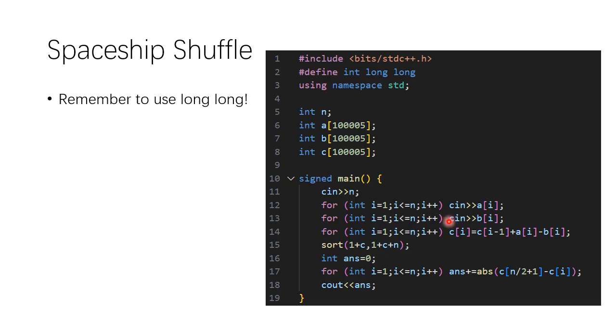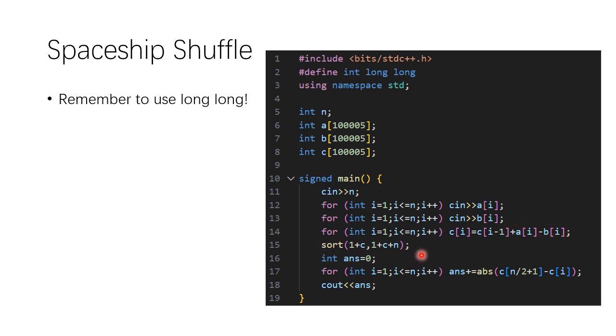The code is very simple. We have 3 arrays, and we first read in all the data, and then we build the c array, which is what we did before. c is a plus a plus, and minus b minus, and so on.